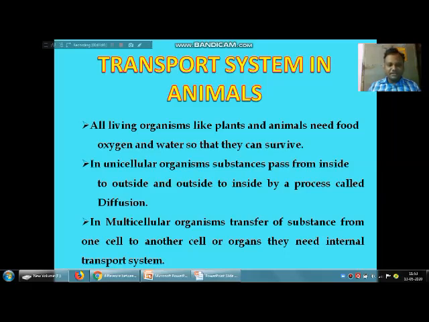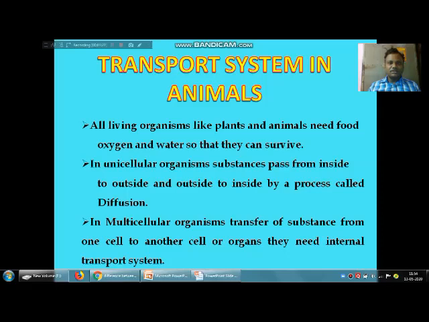Like that, to transfer substances from one cell to another cell or from one organ to another organ, multicellular organisms need an internal transport system.